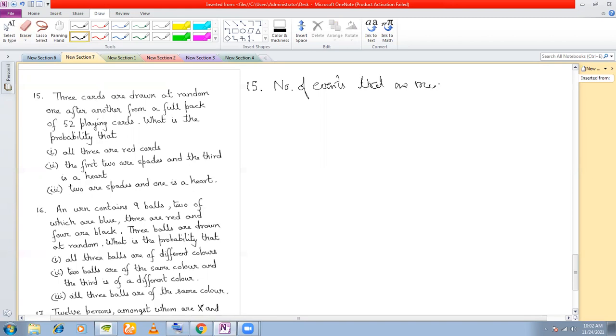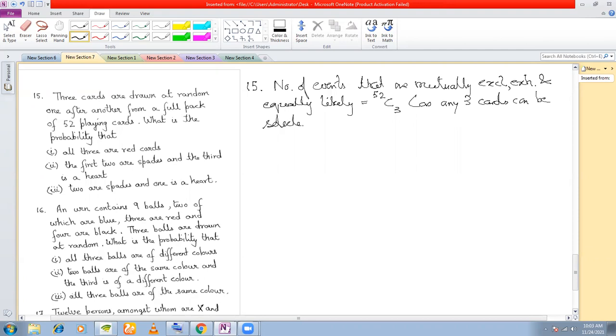The number of events that are mutually exclusive, exhaustive, and equally likely is equal to 52C3, as any 3 cards can be selected out of 52 in 52C3 ways. Right? Fine.